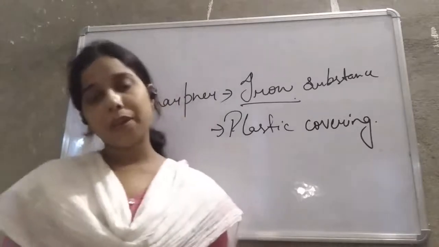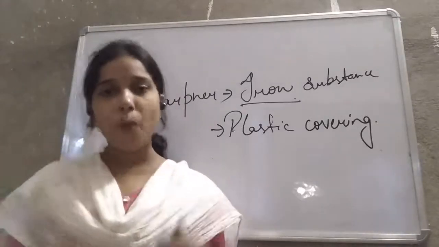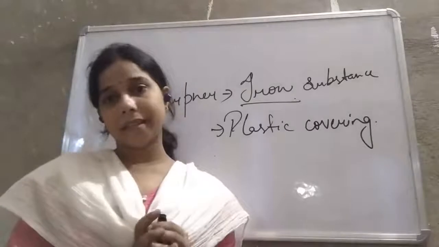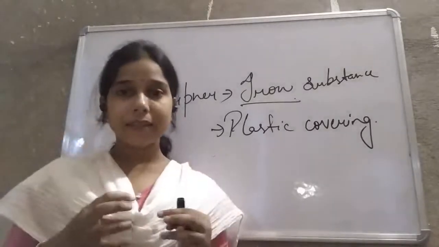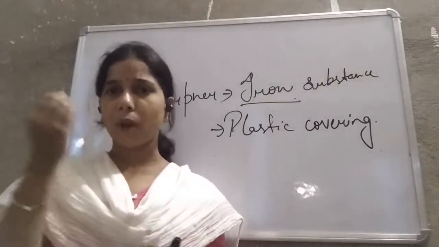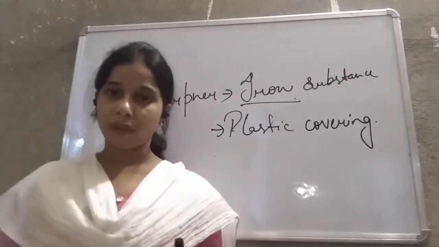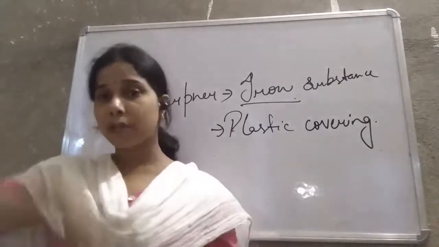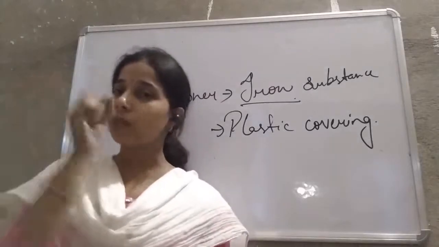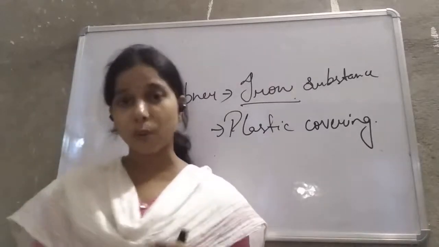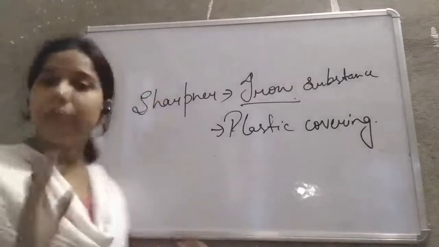Now suppose, students, a heap of magnetic material is there, or iron filings, small pieces of iron, and they get scattered on the floor. How will you separate them? How will you take that iron filing or those small pieces of iron from the floor? Then you will use a magnet.